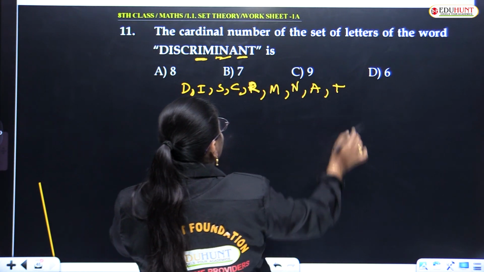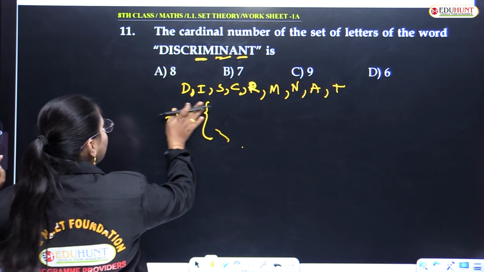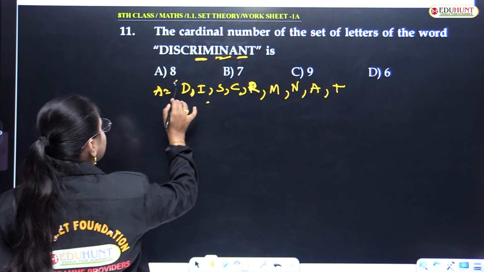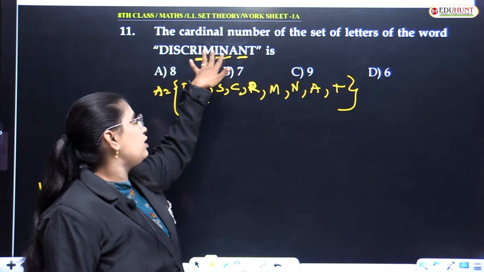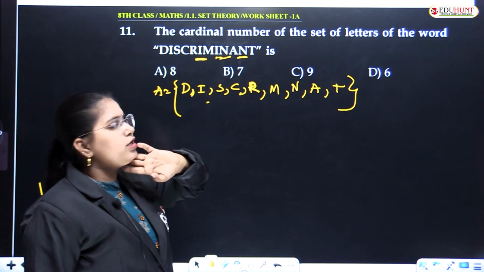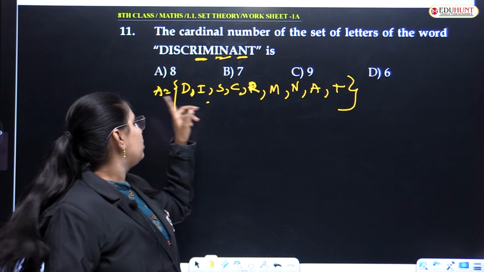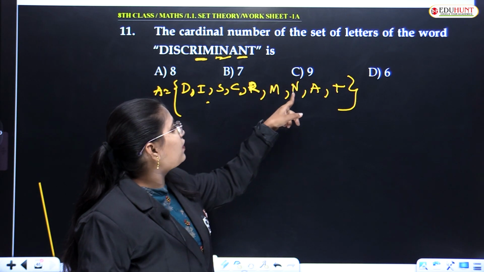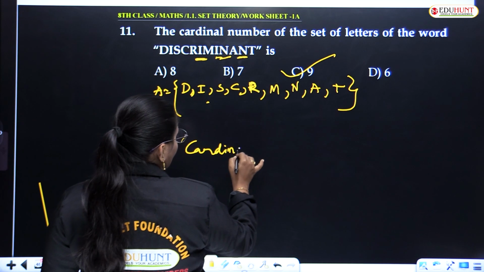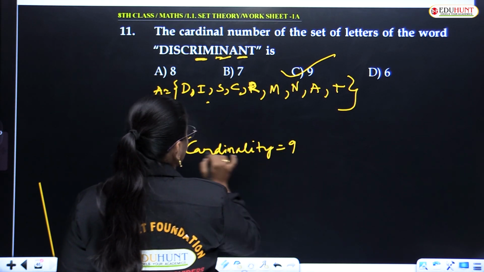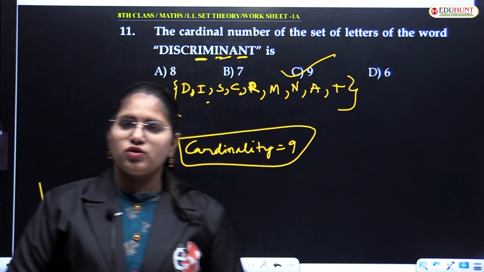I didn't write T. Right, so how many elements? These are the elements in set A, correct? If I keep all these letters in set A, I formed the word discriminant. So what is the cardinality of this? How many distinct elements are there? 1, 2, 3, 4, 5, 6, 7, 8, 9. So my cardinality is equal to 9. This is how cardinality is defined. Understood? Please have a look into it.